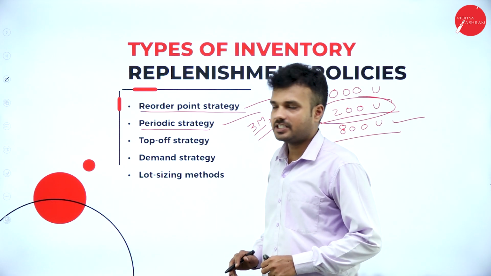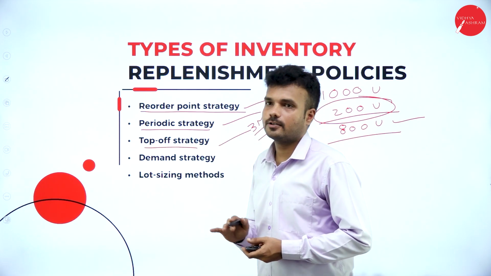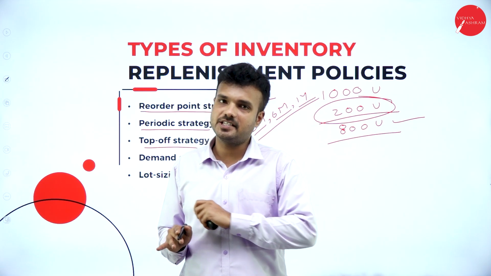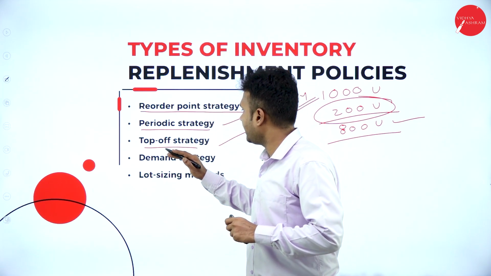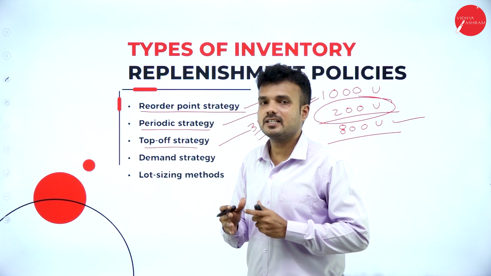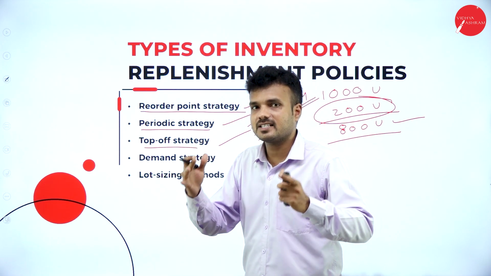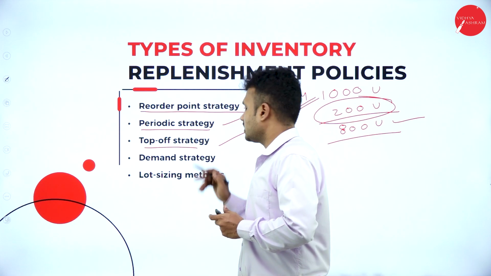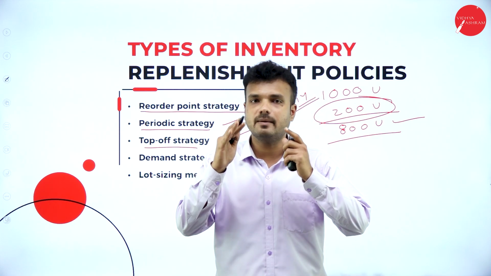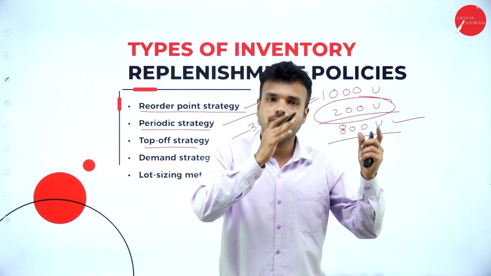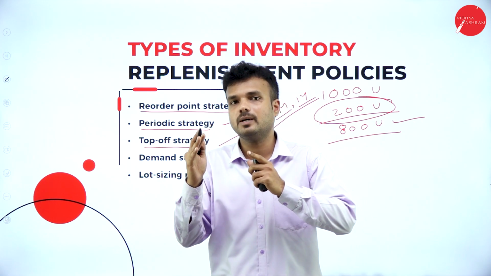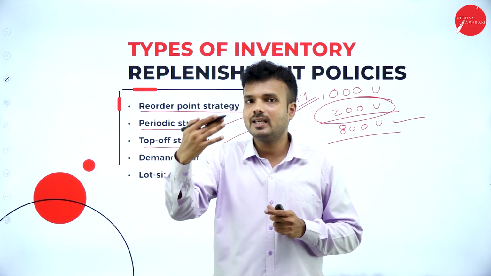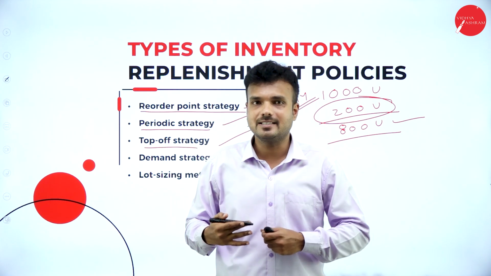Top of strategy. The top of strategy is also known as lean time strategy or lean replacement strategy. Means it is going to collect all the relevant information regarding all the commodities that are available for the retailer. That is nothing but the top of strategy. In some segments of the product there is lots of demand, for some segments there is no demand. Based on the demand, we are supposed to make the product available to the consumers.